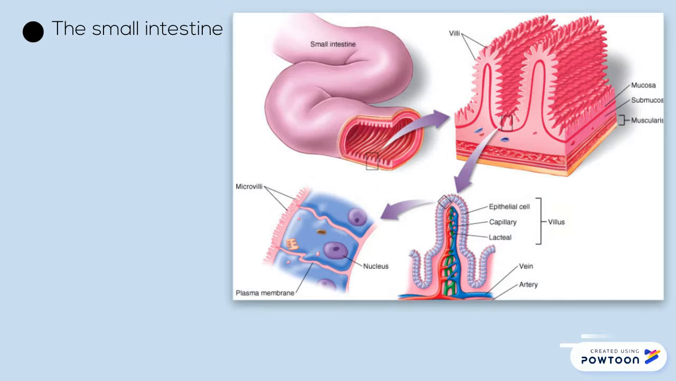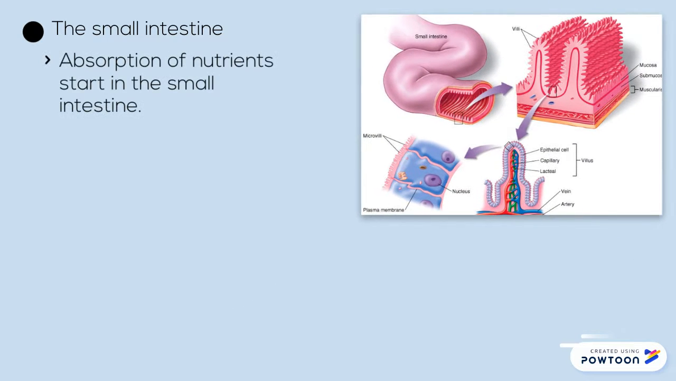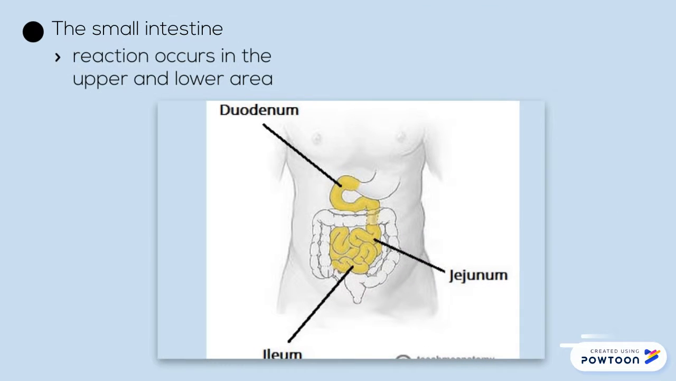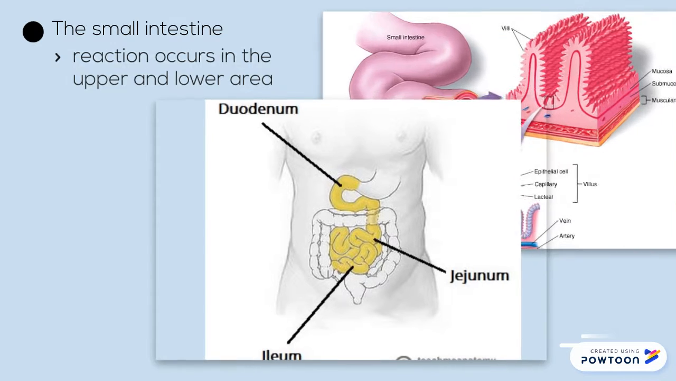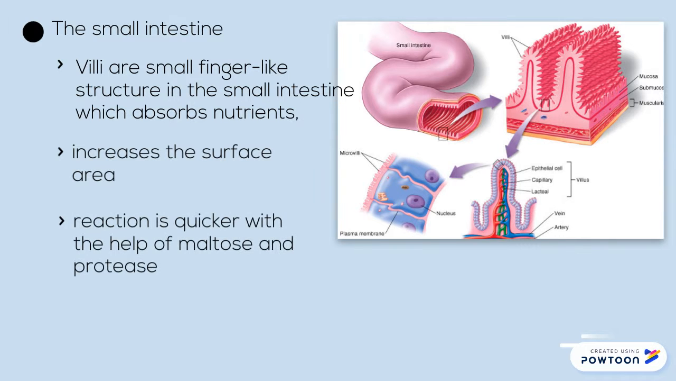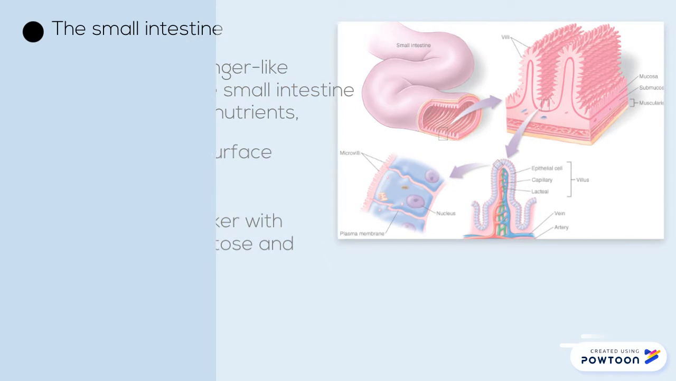Once the carbohydrates are broken down into monosaccharides, they move to the small intestine for absorption. Absorption takes place in the upper and lower small intestine, which contains the villi. Villi are small finger-like structures that absorb the nutrients. Also, they increase the surface area for faster absorption with the help of maltase and protease.